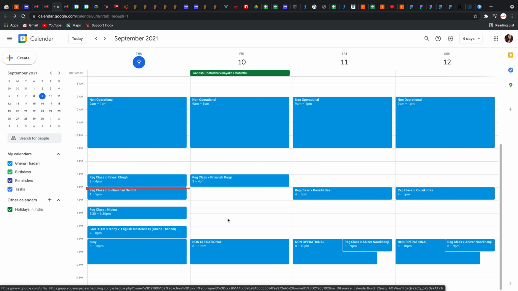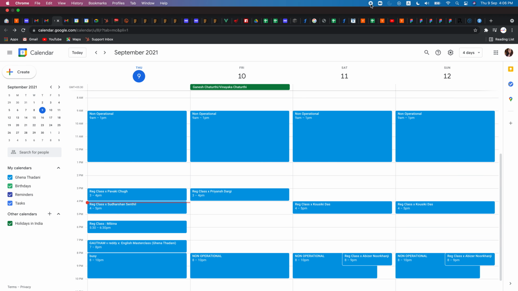And let's say if teacher want to manage their schedule, let's say if a teacher is busy from morning 9 a.m. to 1 p.m. So they can create a sample block like this, that this teacher has created in her Google Calendar. And then our systems will automatically get this info from the Google Calendar APIs and don't allot them classes at this time. So teachers can maintain their whole schedule from their Google Calendar, and teacher will get all the class info in the Google Calendar.